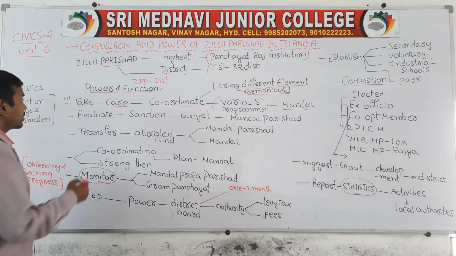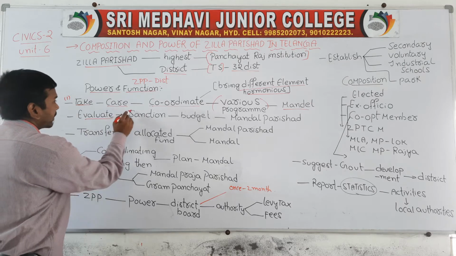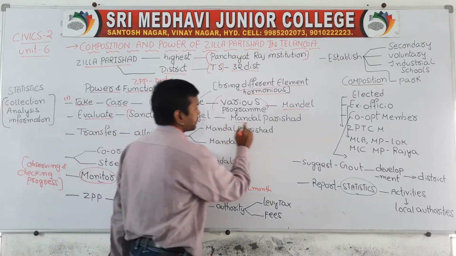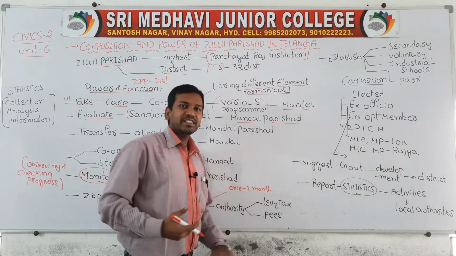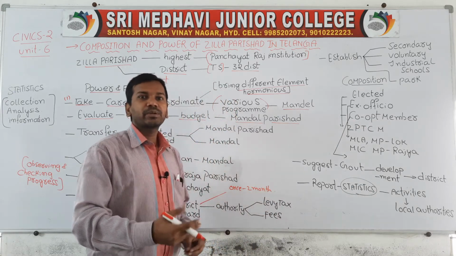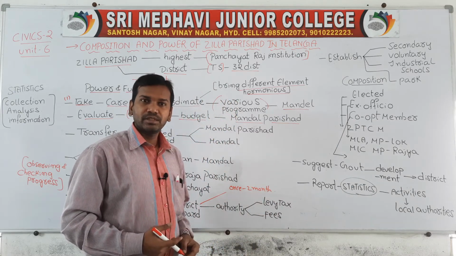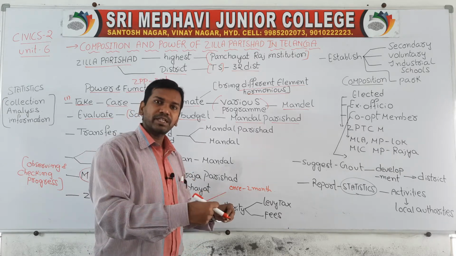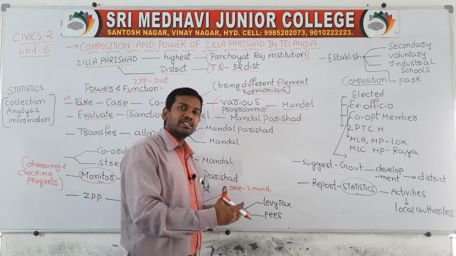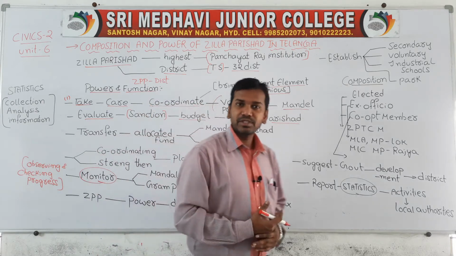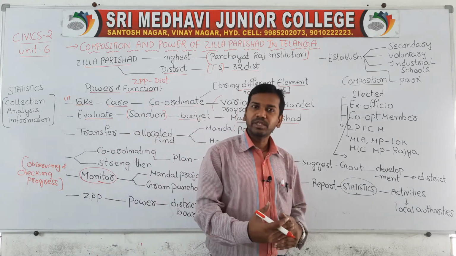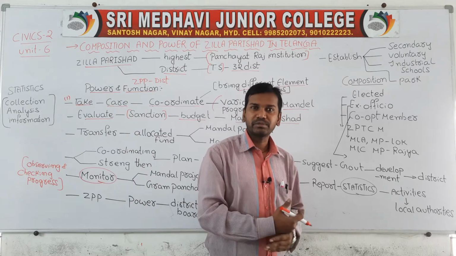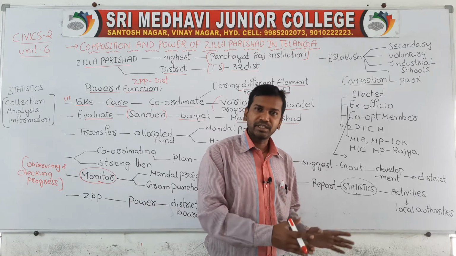Next, Jilla Parishad will evaluate and sanction the budget for the Mandal Parishad. Only Jilla Parishad allocates the funds to the Mandal Parishad. The Mandal Parishad can utilize it for developing infrastructure facilities or for any development, constructive or administrative program, or any schemes at mandal level.